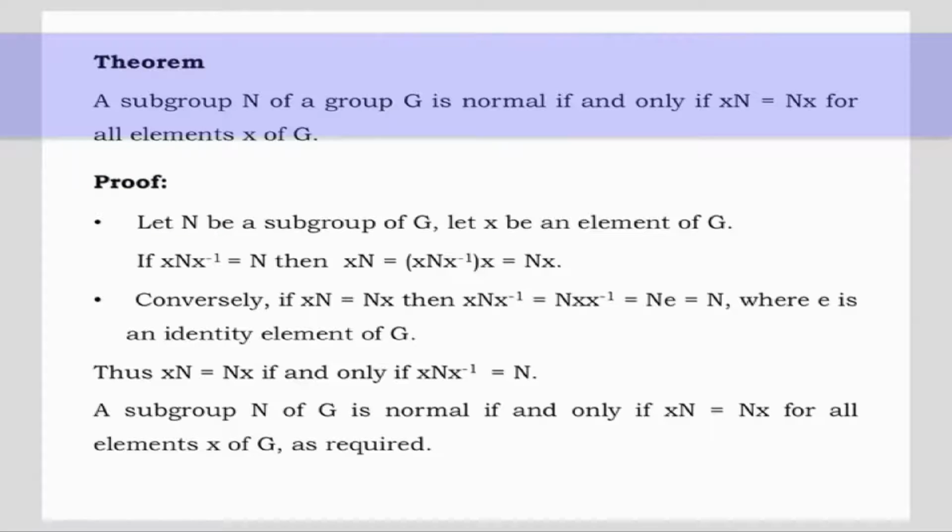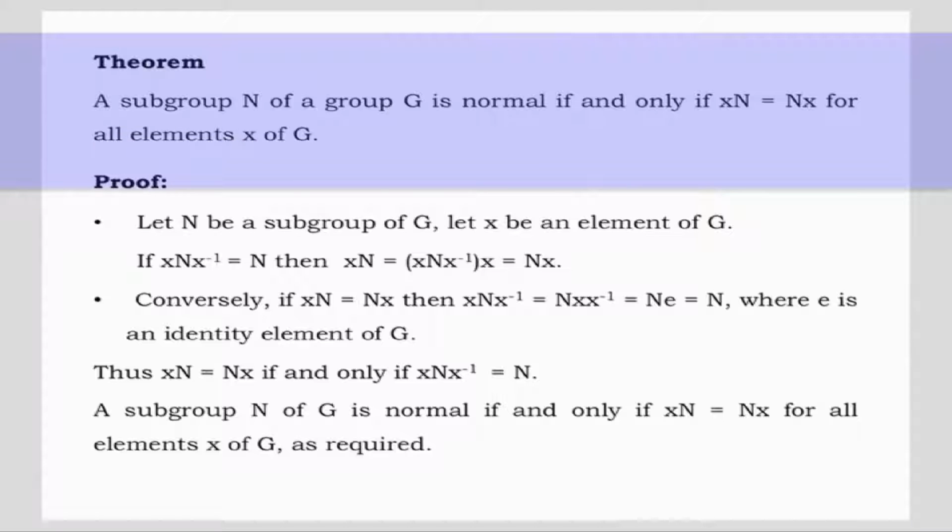Conversely, if xN is equal to Nx, then xNx inverse is equal to Nxx inverse. This is equal to Ne, equal to N, where e is the identity element of G. Thus, xN is equal to Nx if and only if xNx inverse is equal to N.